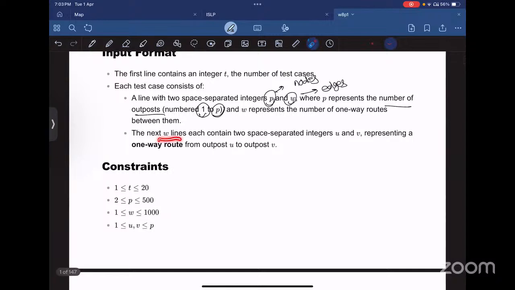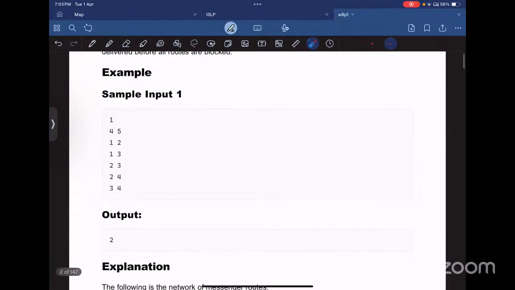The next W lines contain two space-separated integers U and V, representing the one-way route from outpost U to outpost V.